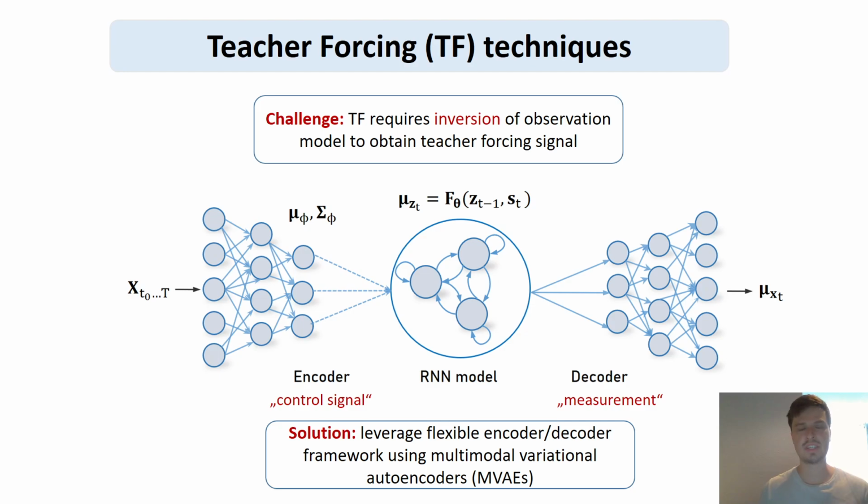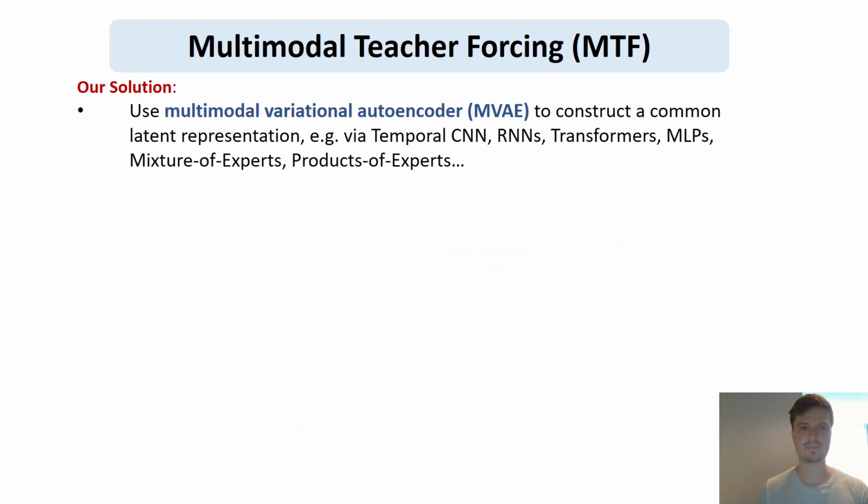Because one of the challenges of teacher forcing techniques is that they require the inversion of the observation model, because we want to have this teacher forcing signal. We want to know how to pull trajectories of the RNN back on track, but this is only straightforward for the Gaussian case because the latent process is Gaussian. And if the observations are also Gaussian, there's a nice relationship that can be inferred quite easily. But for multimodal data or non-Gaussian data, this is not as easy anymore. So we leverage the power of this encoder-decoder framework of multimodal variational autoencoders, which have been very successfully applied to multimodal data in many domains.